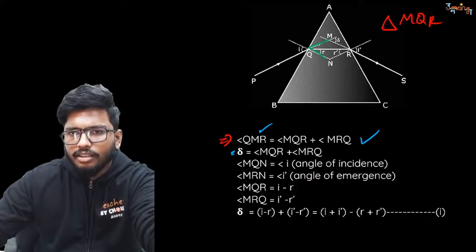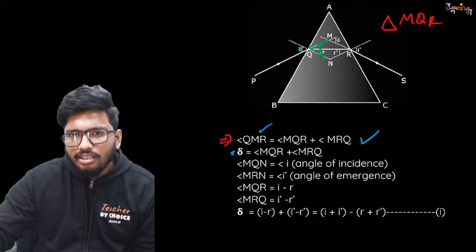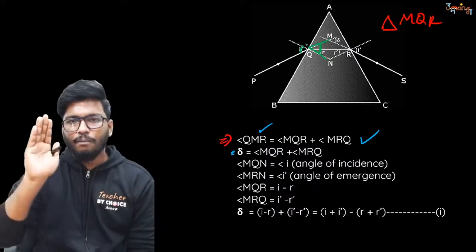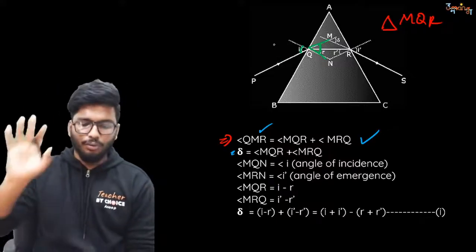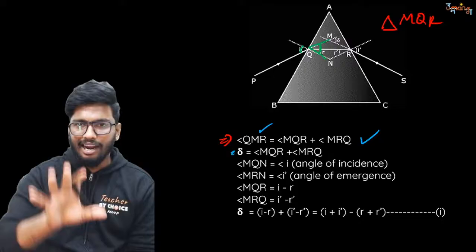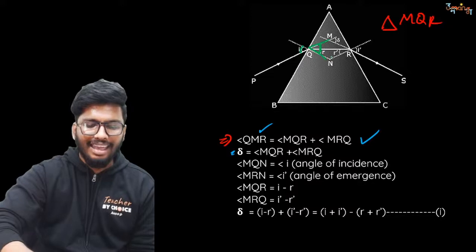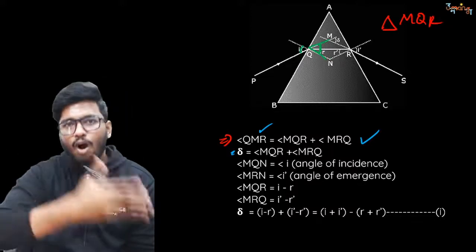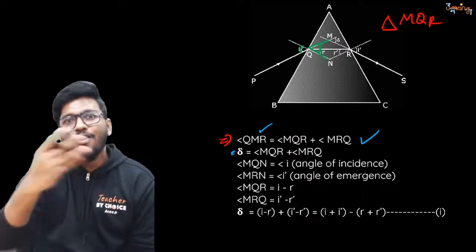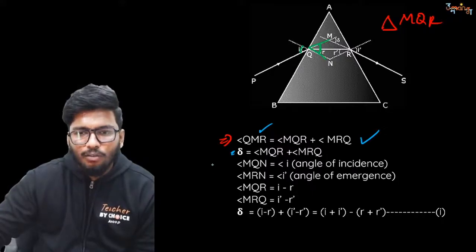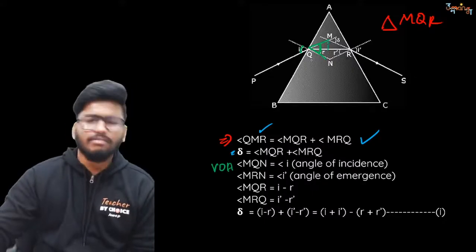that you see, in other words, can I say that this angle is equal to this angle? Is it possible for me to say that this angle is equal to the angle inside? Yes or no? In the chat box, is it possible that I can claim that the angle of incidence is equal to MQN? Yes or no, people? In the chat box, absolutely. Why? Because it's nothing but alternate, vertically opposite angle. So because of vertically opposite angles, I can say that MQN is also equal to I. MQN is nothing but I.